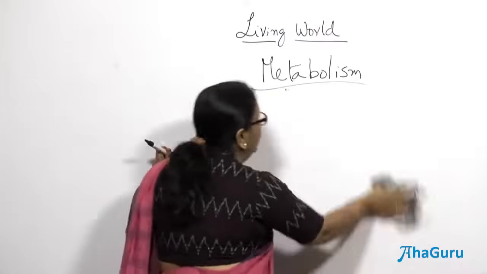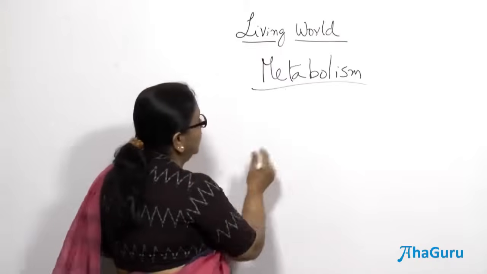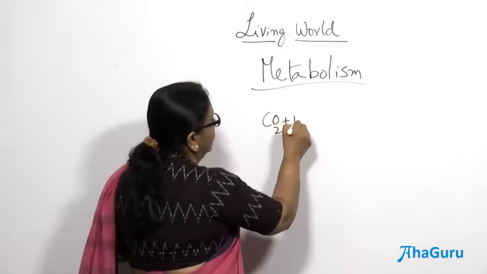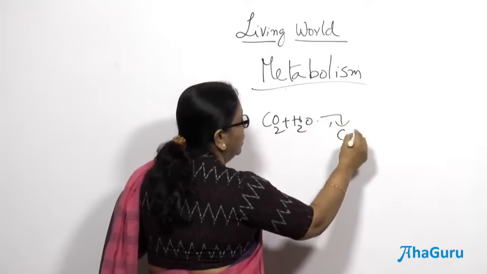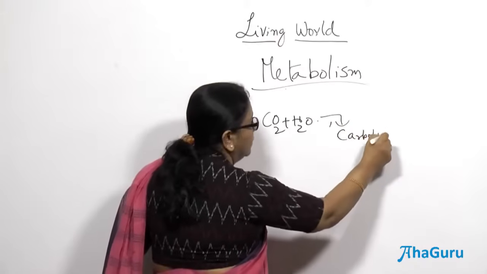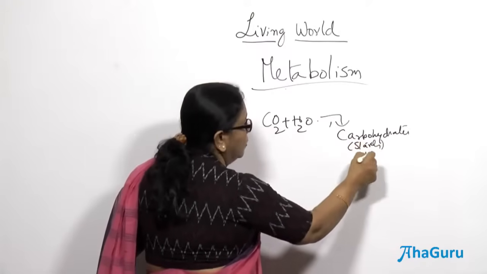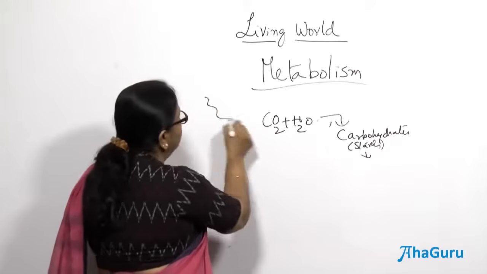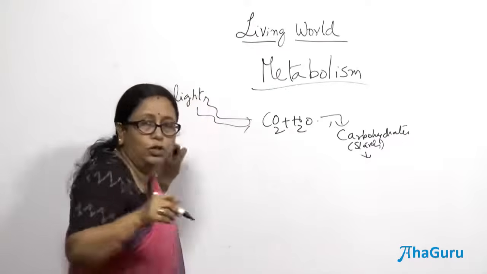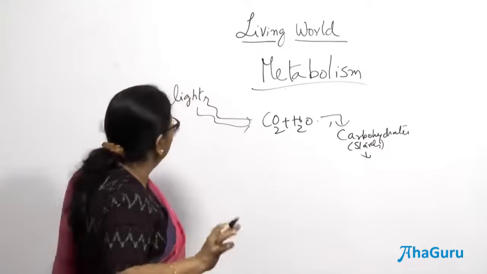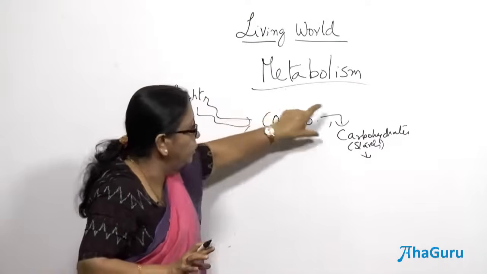Let us take plants now. You all know that plants photosynthesize, which means they convert CO2 and H2O into carbohydrates, for example starch. It requires energy, light, chlorophyll, pigments, all those things are required, but I am focusing on the energy part. The light energy is needed to convert carbon dioxide and water to form carbohydrate.